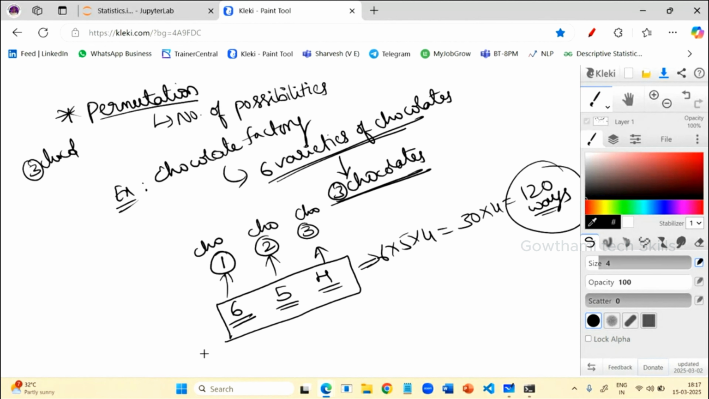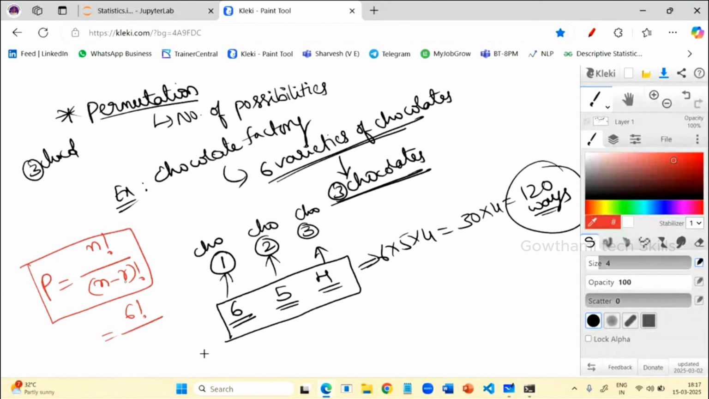So there is a formula for implementing this. What is that formula? Here it is n factorial by (n minus r) factorial. So the permutations formula is this only. What is n here? It is the varieties of chocolates, that is 6 factorial. And r is nothing but the number of chocolates to pick from the 6 varieties of chocolates. So 6 minus 3 factorial.